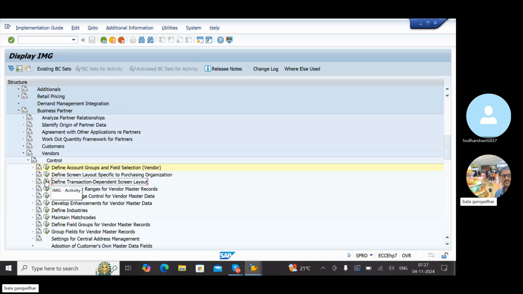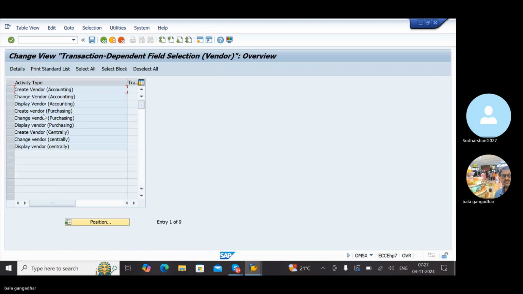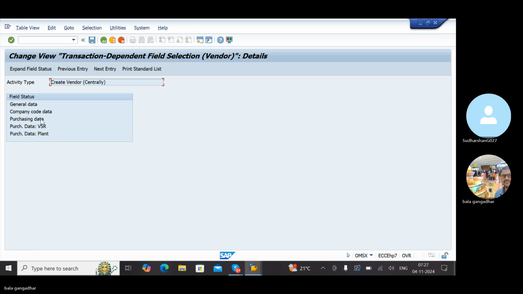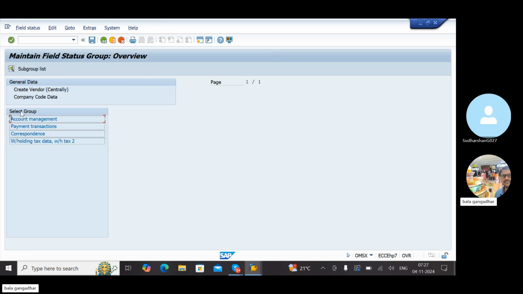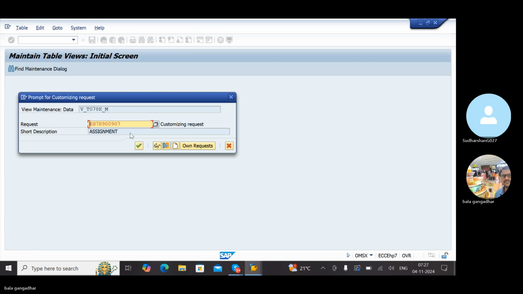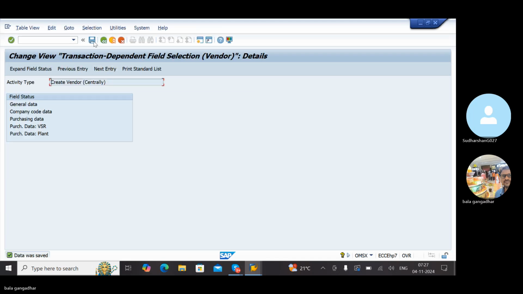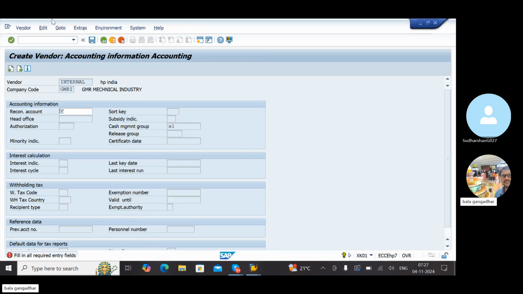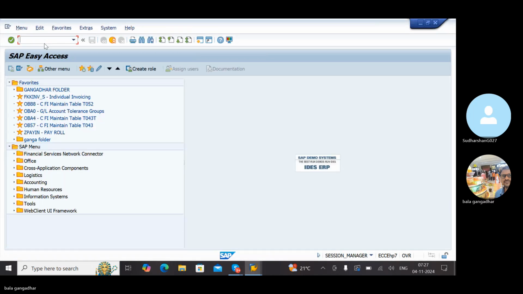Let me deactivate this: central vendor, company code data, account management. See, now these two are activated. Just deactivate, save, then go to XK01.